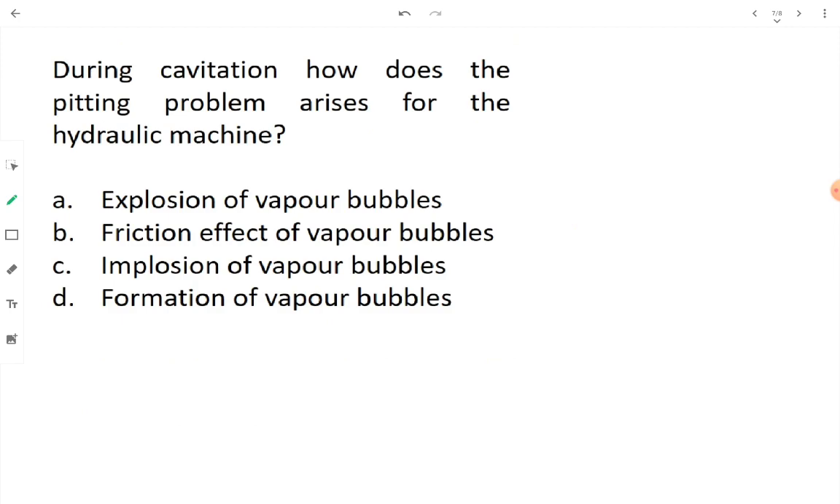Okay, during cavitation, how does the pitting problem arise for the hydraulic machine? And the options are: explosion of vapor bubble. No, I think we established the fact that the term is implosion, not explosion. Okay, therefore option A is wrong. Friction effect, there is no friction effect. Okay, formation of vapor bubble, yes, vapor bubble formation is the reason for pitting, but not the ultimate reason. Initial reason is formation of vapor bubble.